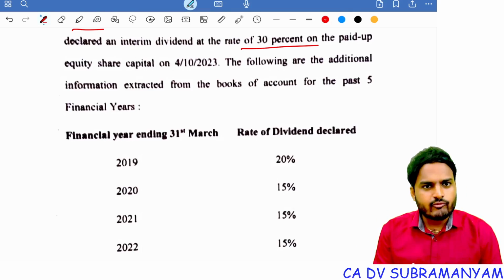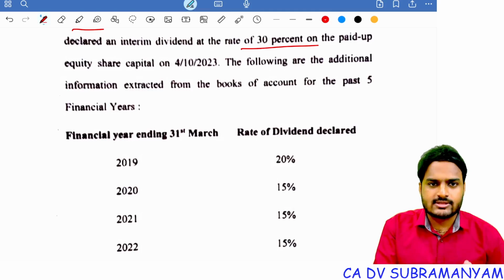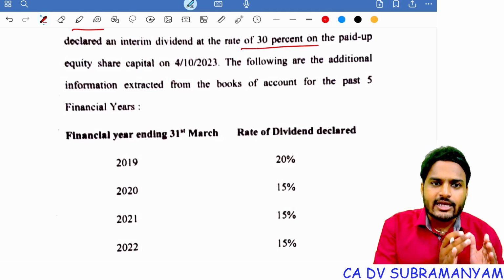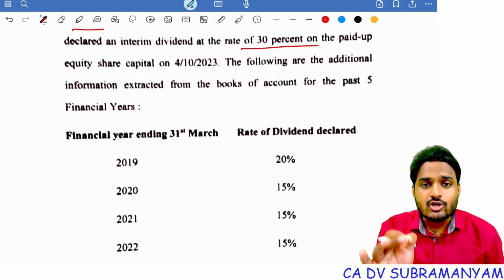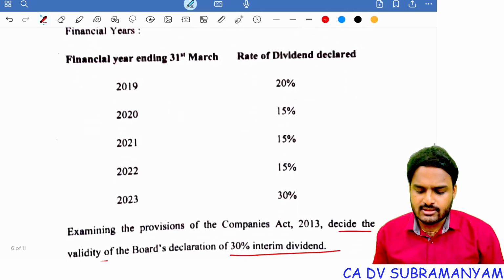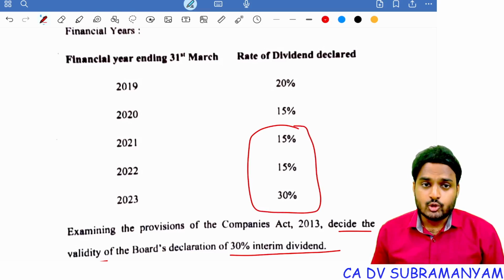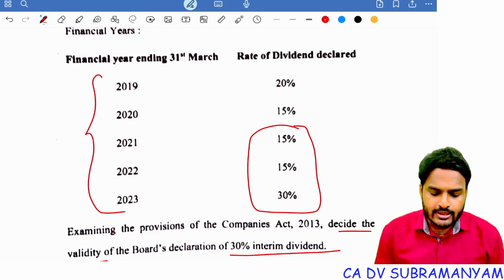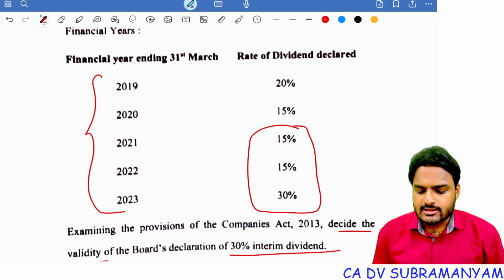In case of inadequate profits or in case of no profits, company can declare dividends out of accumulated reserves. Out of previous years accumulated profits, they can declare and pay dividend, but the rate of dividend shall not exceed last 3 years average rate of dividend. So here last 3 years means you have to consider 21, 22, 23. To confuse you, they gave 5 years data. Understood? So you have to consider last 3 years data.